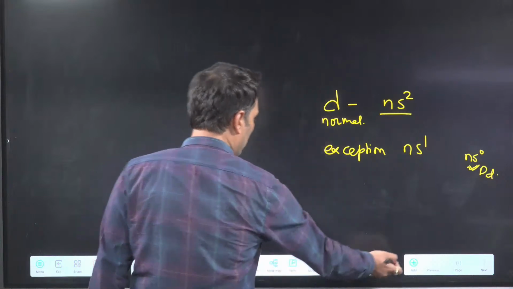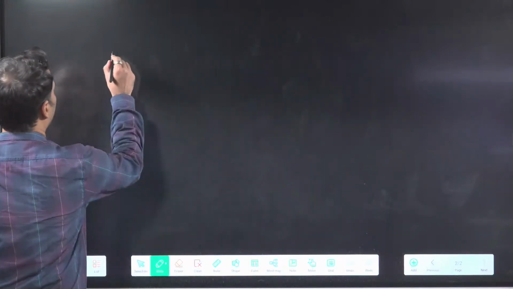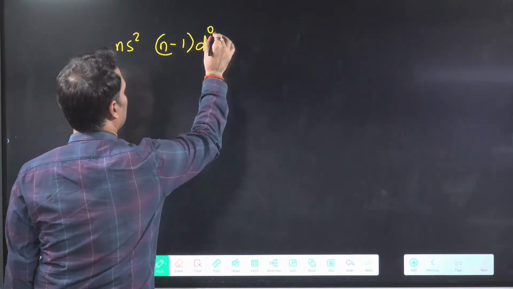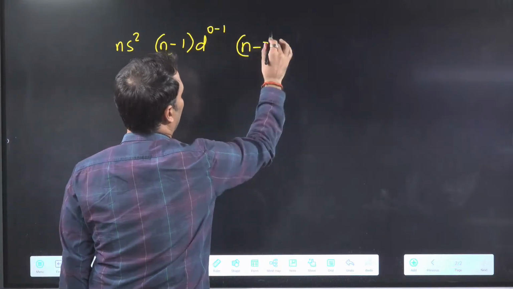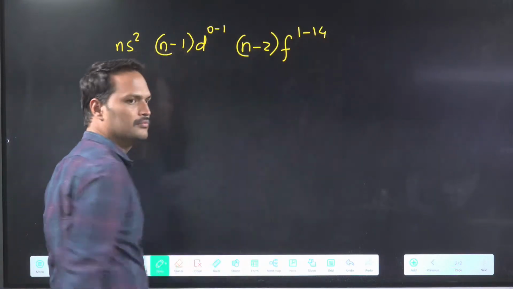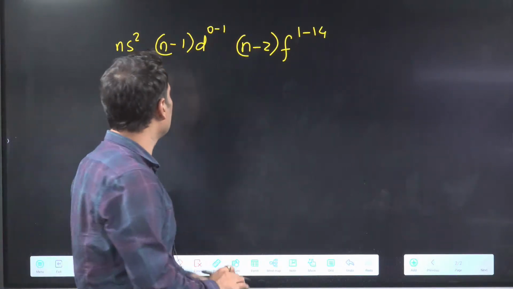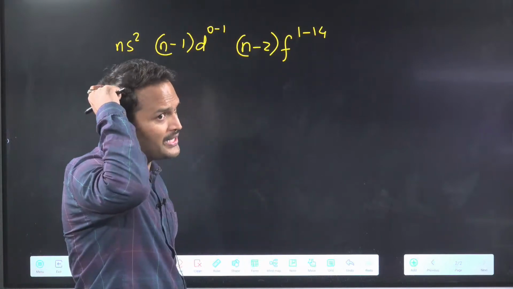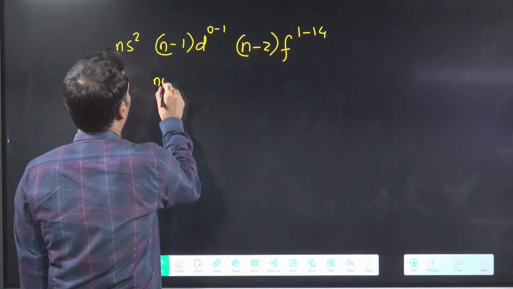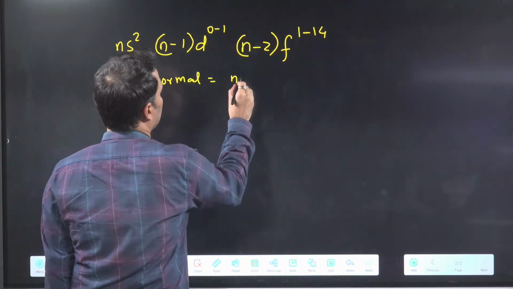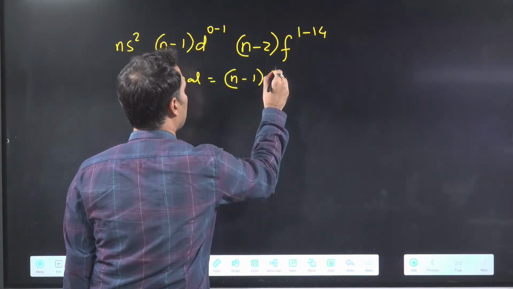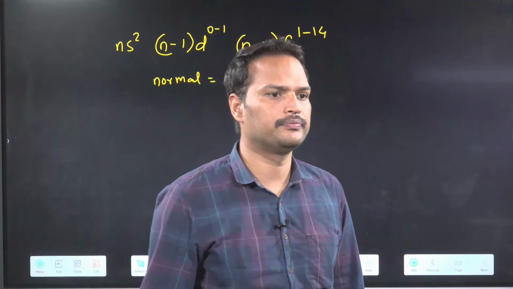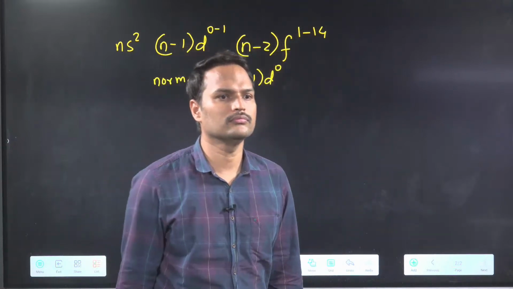So one thing you have to include in the F block. Do you remember the configuration of F block? We have written something like this, ns2, (n-1)d0 to 1, and then we have written (n-2)f1 to 14. Is this the correct thing? So beside this, you have to include two things. Beside this, you have to include this part, that the normal thing is (n-1)d0. Go and check. Everyone, all of you have opened NCERT?